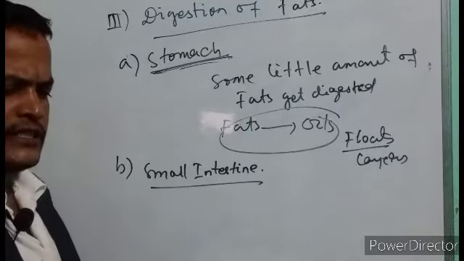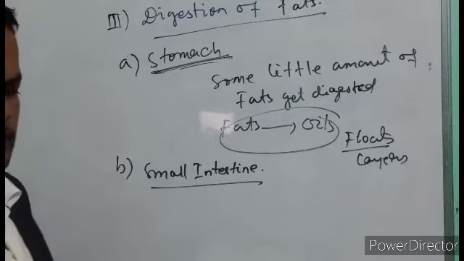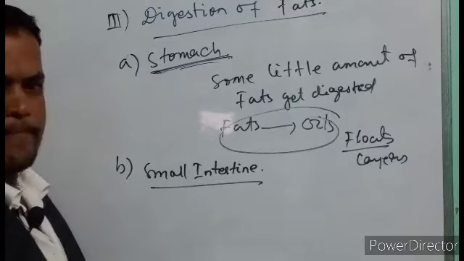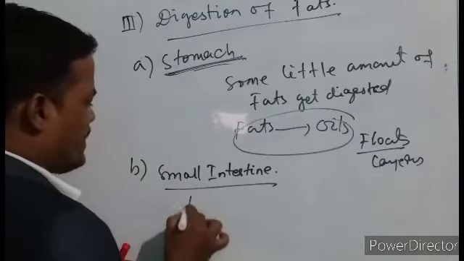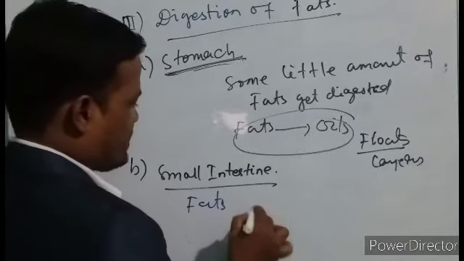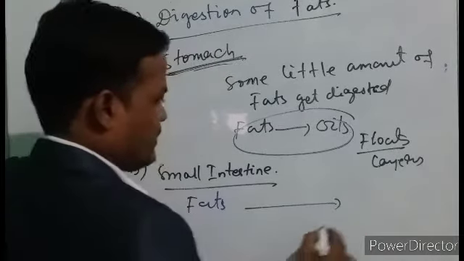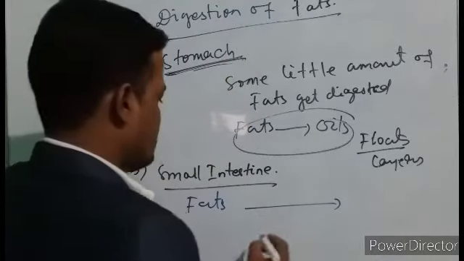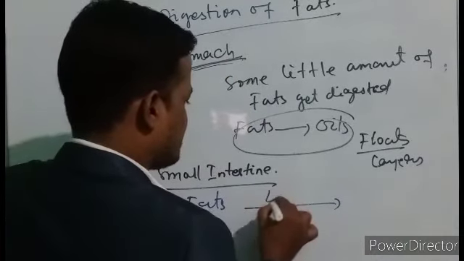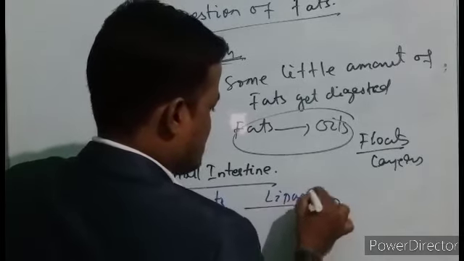So in the small intestine, fats are broken into what? Glycerides, fatty acid plus glycerols, in the presence of an enzyme called lipase.